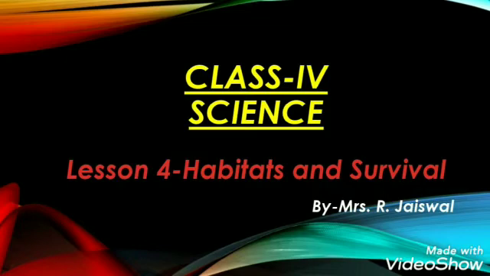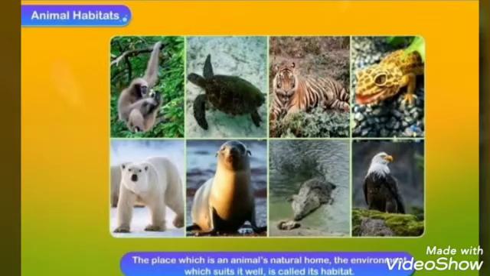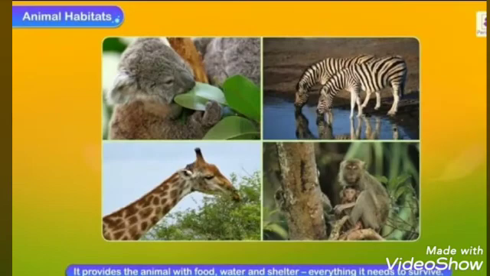Today we will study lesson 4, Habitats and Survival. The place which is an animal's natural home, that is, the environment which suits it well, is called its habitat. It provides the animals with food, water and shelter. Everything it needs to survive, that is, to live.